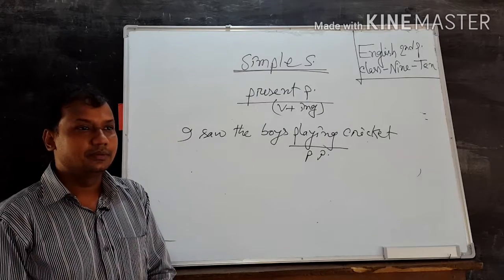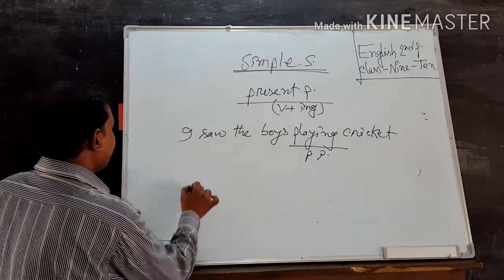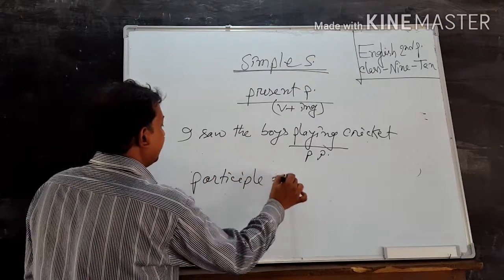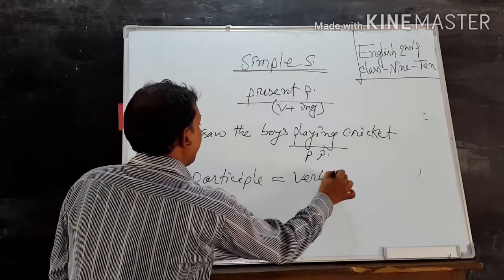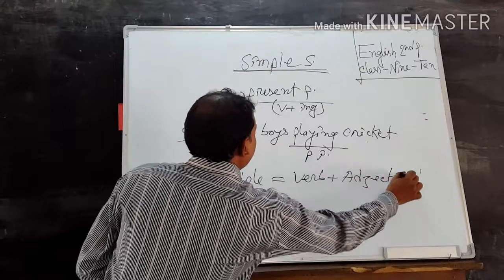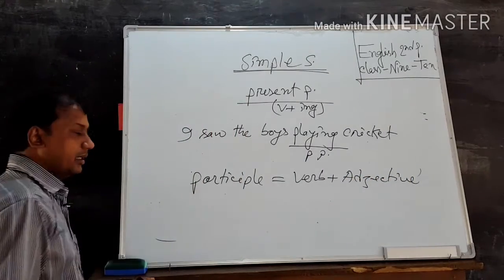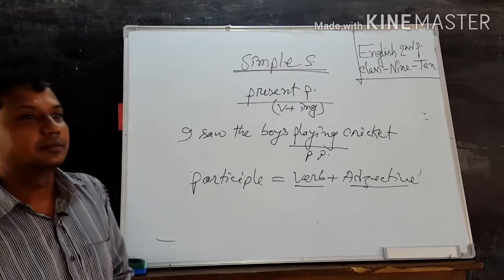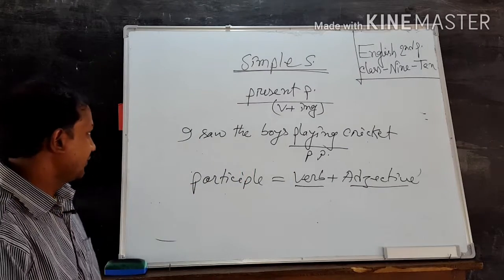Participle, attention please. Participle equals verb plus adjective. Here verb and adjective, it is also called double parts of speech.